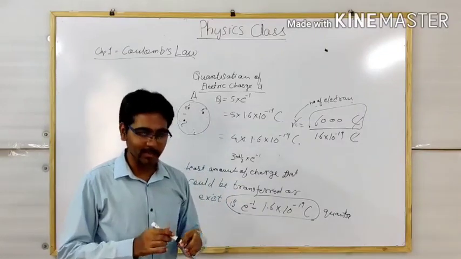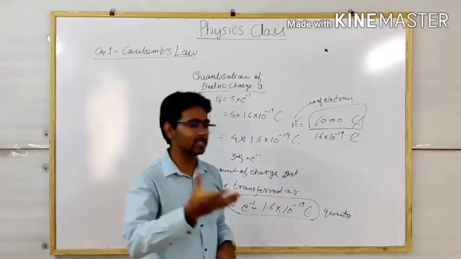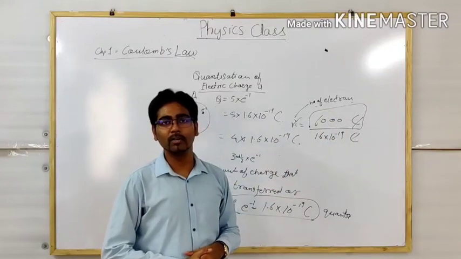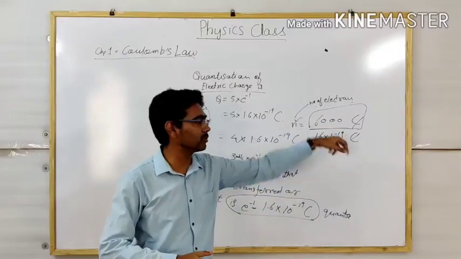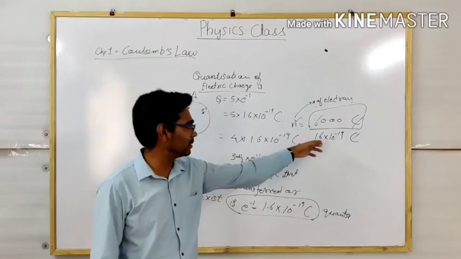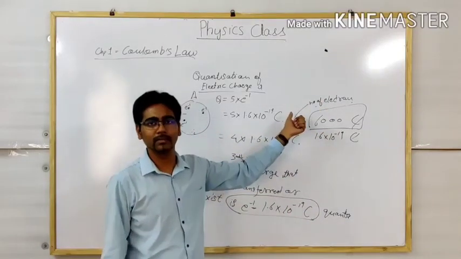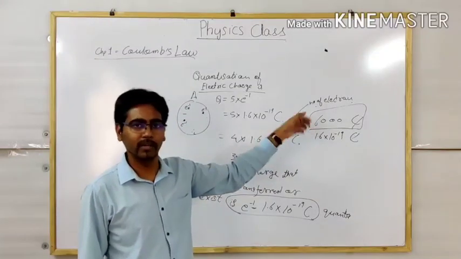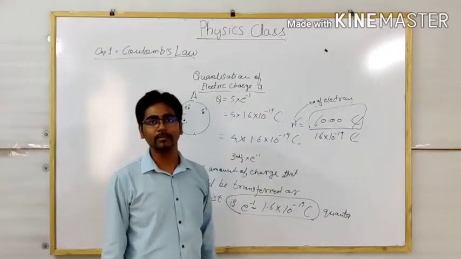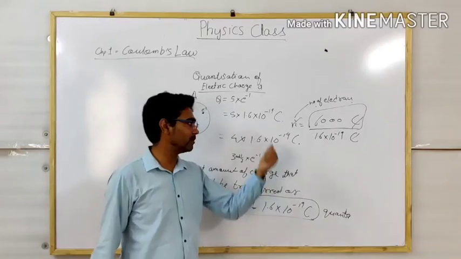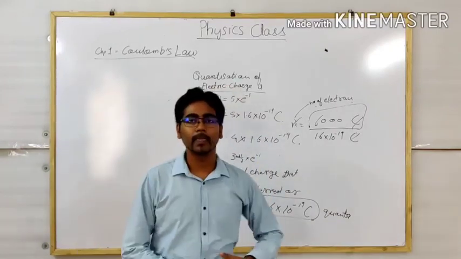This is the idea, to check whether the given charge is possible on a body or not. If I say a body has 6,000 coulomb of charge, divided by 1.6 you will get an n, and if it comes in fraction, this charge is not possible. It's impossible. If it comes as a whole number, then it is possible. And all this is on the basis of quantization of charge.